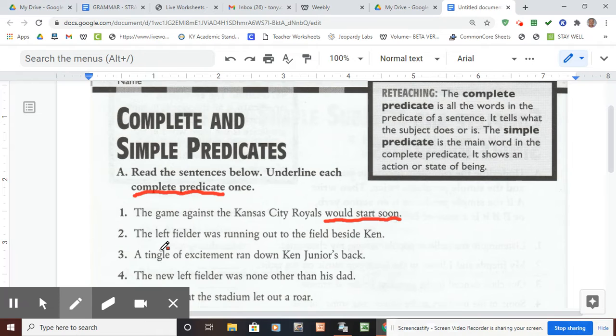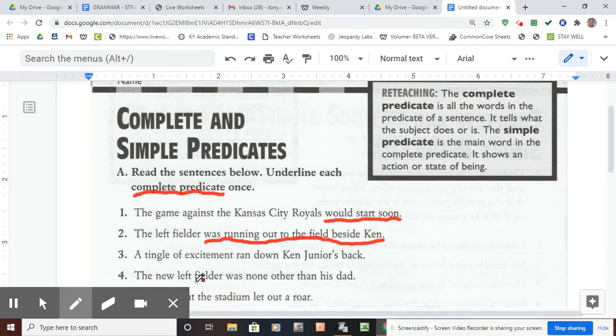Look at number two. The left fielder. Ooh, that's our subject, right? The left fielder. Now, what is the left fielder doing or being? Was running out to the field beside Ken. Okay, that's a being verb. Was is a being verb. It tells about his state of being. Believe it or not, that is a verb though, and it's part of the predicate. Let's look at number three.